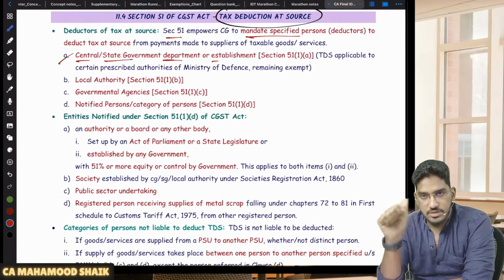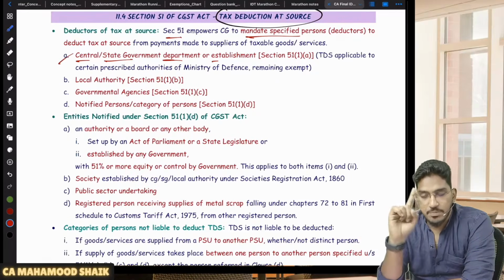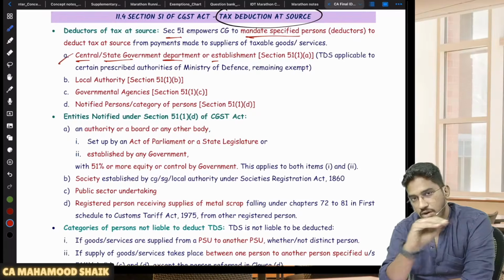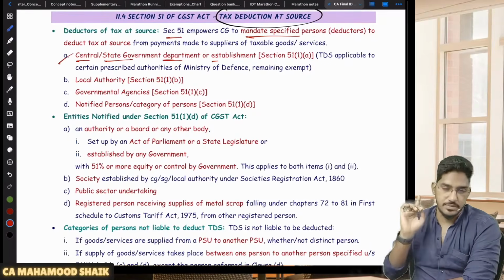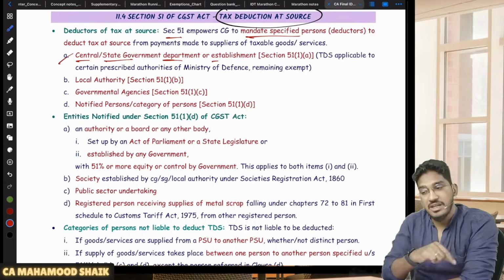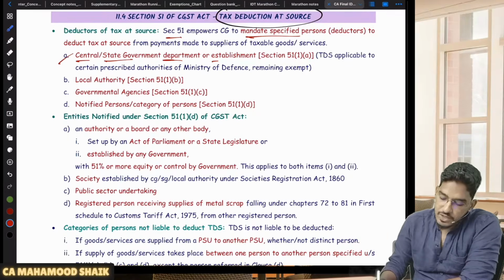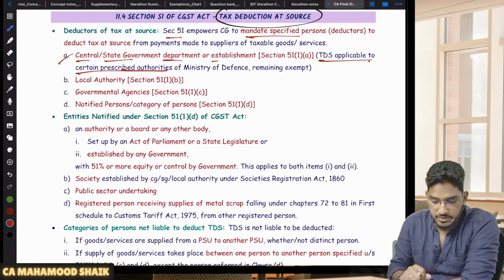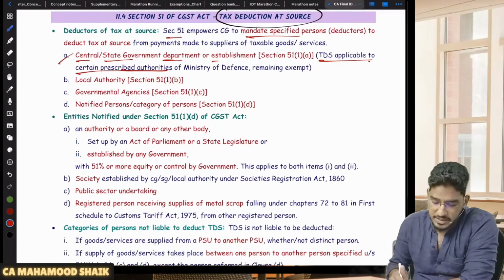So generally, the first specified person who is required to deduct TDS is a department or establishment of central government or state government. Generally, it will become applicable for all departments or all establishments of central government or state government except Ministry of Defence. So in the Ministry of Defence, only for a few departments TDS will become applicable. For the remaining departments of Ministry of Defence, TDS will not become applicable. So that's what I say here. TDS is applicable to certain prescribed authorities of Ministry of Defence. Remaining departments of Ministry of Defence are exempt.